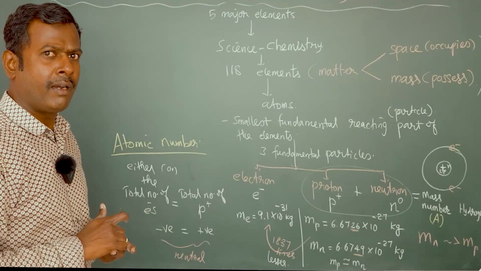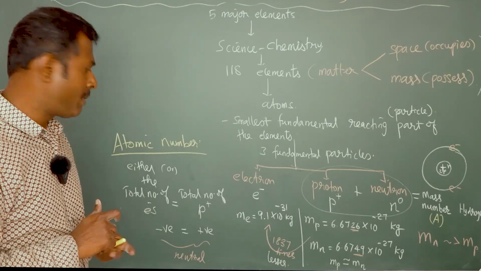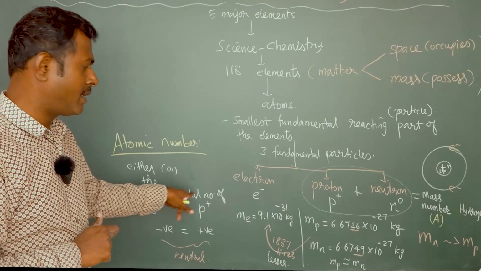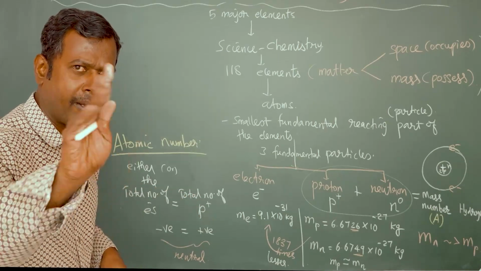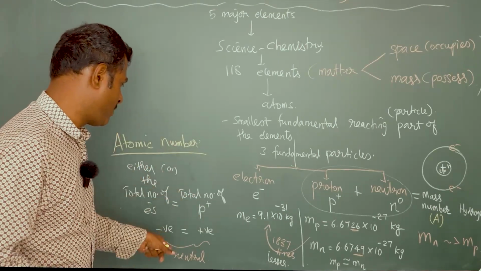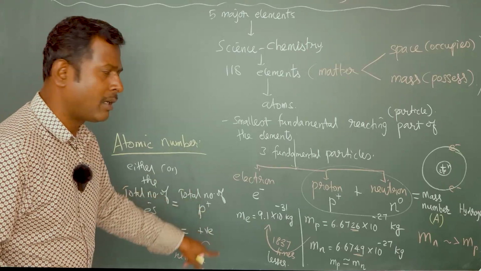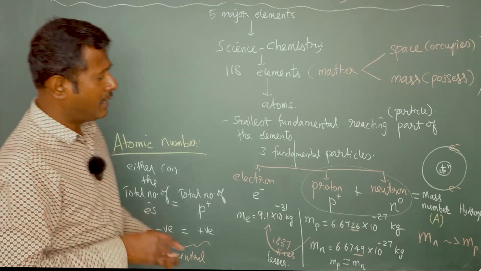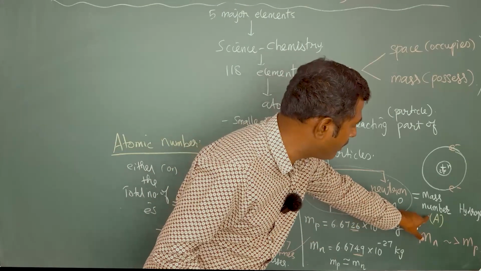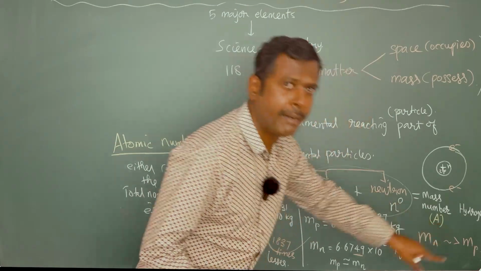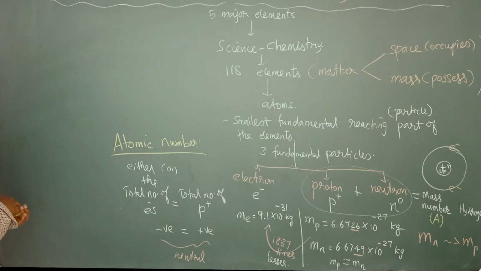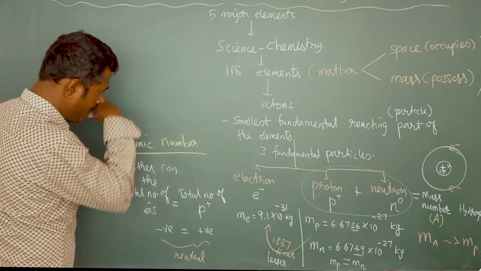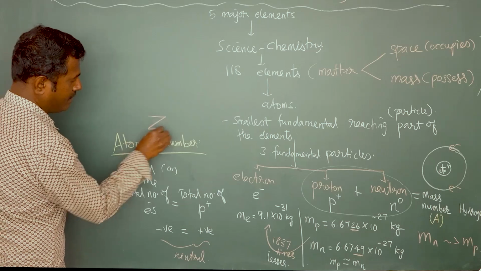Will they be different? Will the total number of electrons and the total number of protons be different? No, never. Always in an atom, the total number of electrons will be equal to the total number of protons. That's why it is always neutral. So the symbol for mass number is capital A. And for atomic number, the symbol is capital Z.